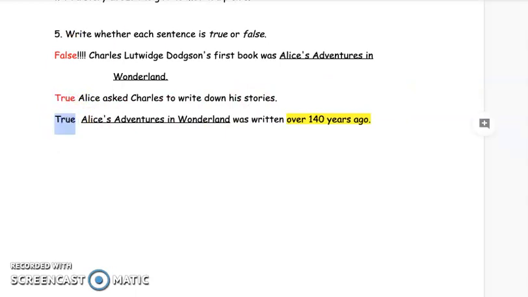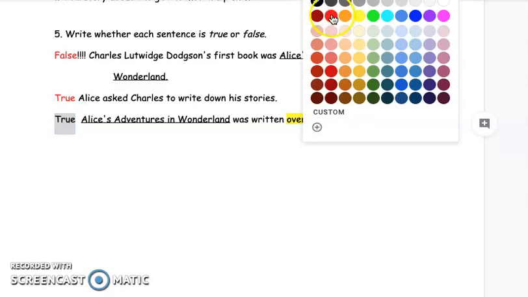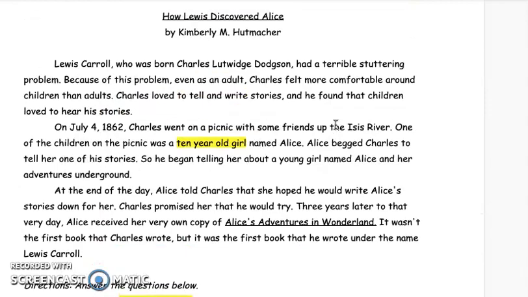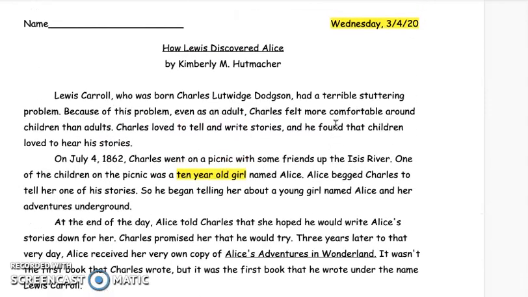Okay, great job. That is a short history of how Alice in Wonderland was written by a man named Lewis Carroll. Super cool story. And great job again.